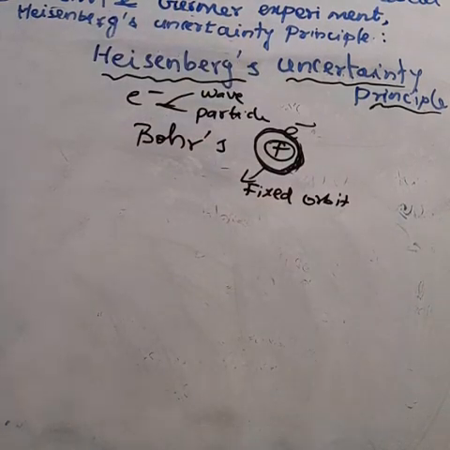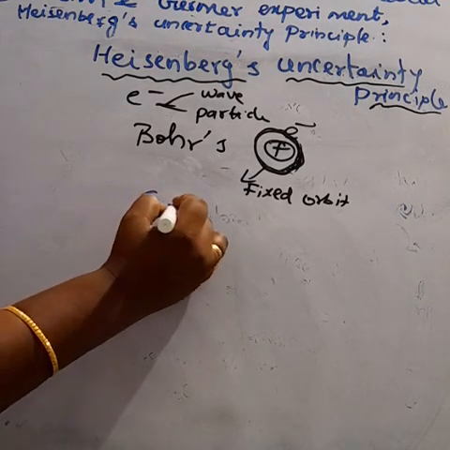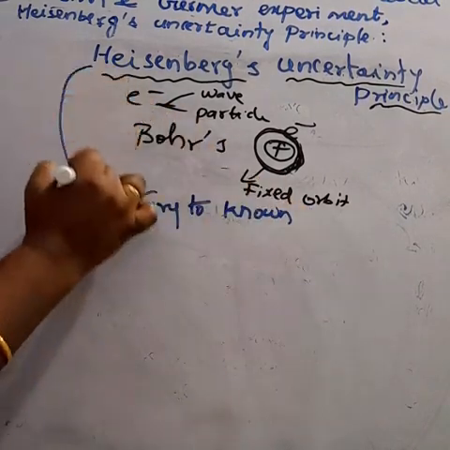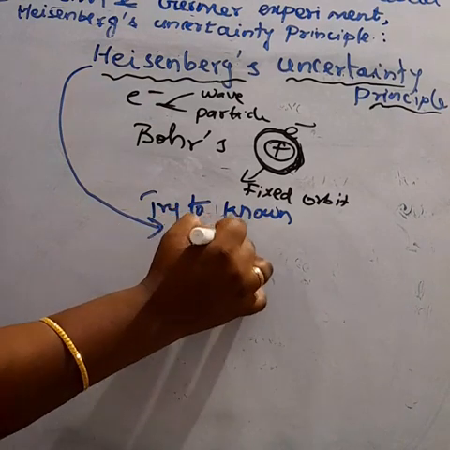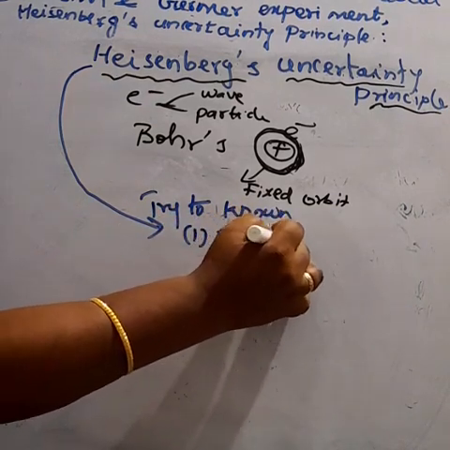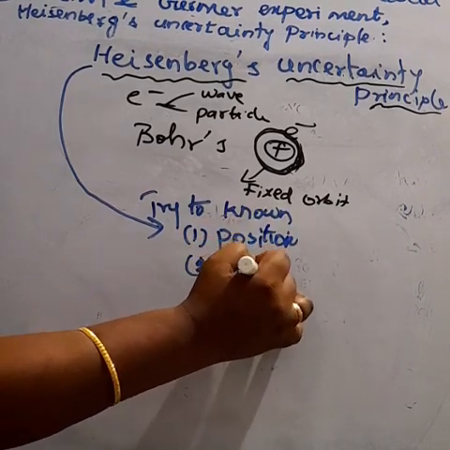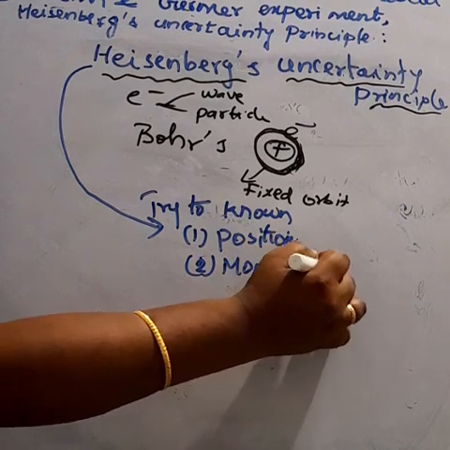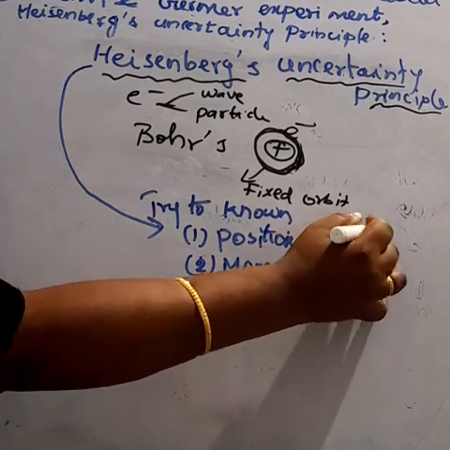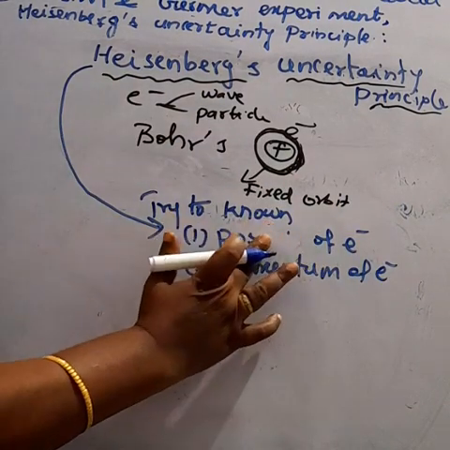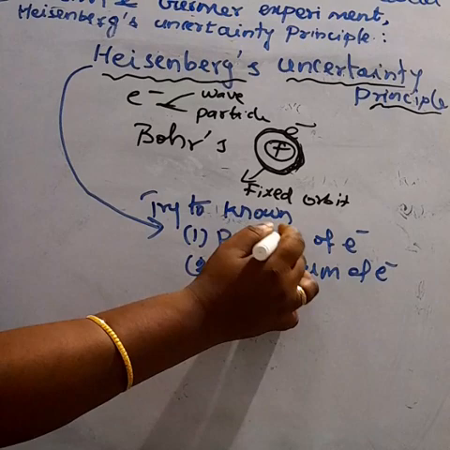Here Heisenberg tried to know the position of electrons, which position it revolves, and also he tried to find the momentum of electrons.